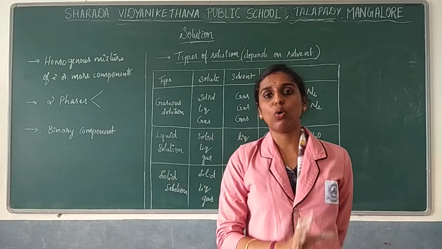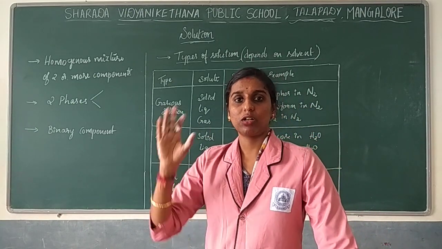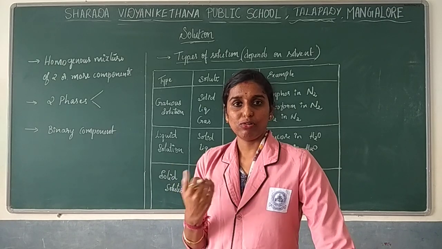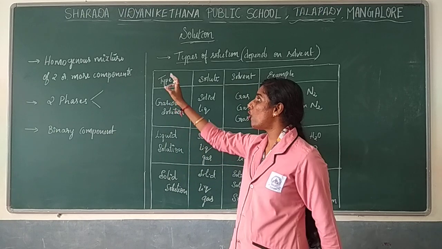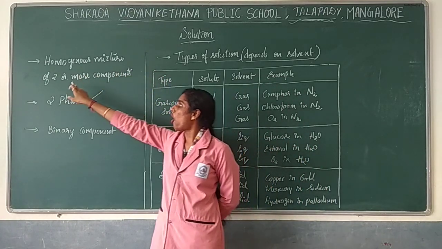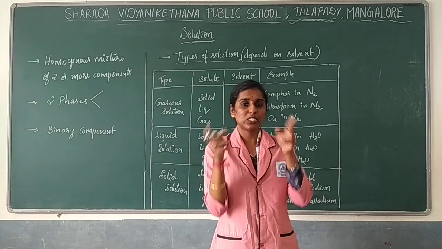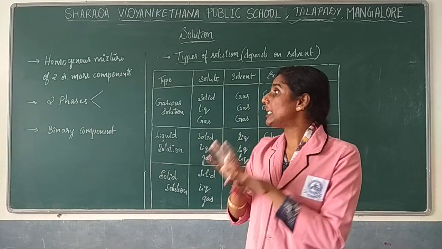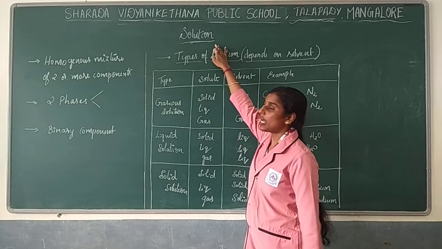Solution means what? It is nothing but a homogeneous mixture. Okay, so a clear solution you are going to get when you see it. It will be clear in nature. So we can say it is a homogeneous mixture of two or more components. When two or more components are mixed, you are going to get a homogeneous mixture. So that mixture we are going to consider as solution.